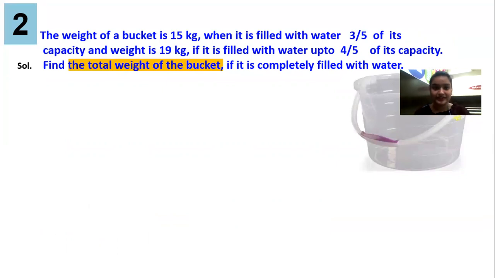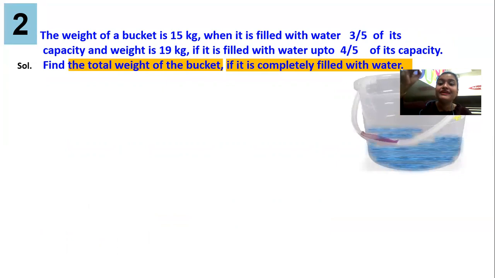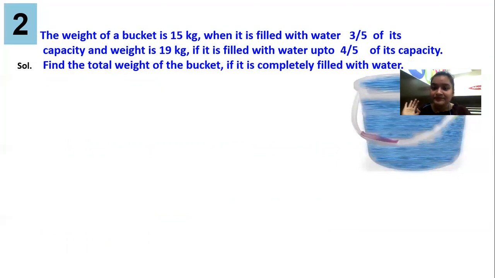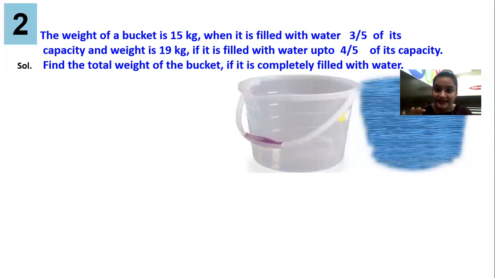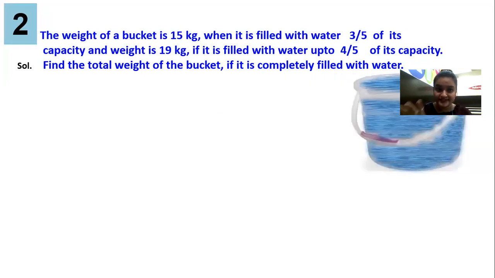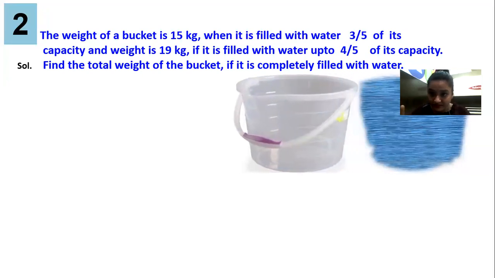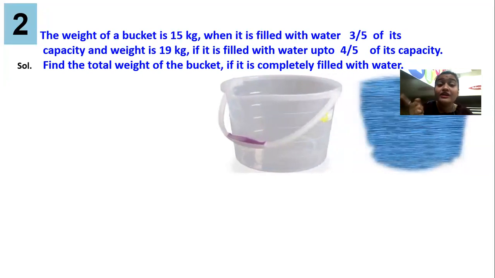I have taken a bucket over here. Now over here they are asking to find the weight of the bucket, total weight, if it is completely filled with water like this. So how to find it? Now guys, we all know this includes two things, the bucket and the water. And we have to find out the total weight if it is completely filled with water. So for now, I'm considering the weight of the bucket as 2 and the weight of the water as 20 kg.